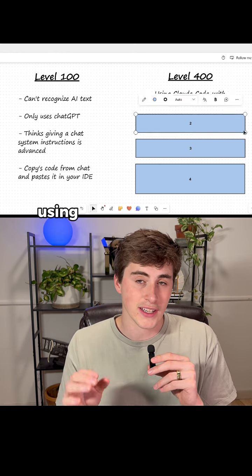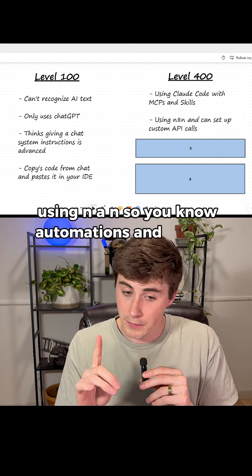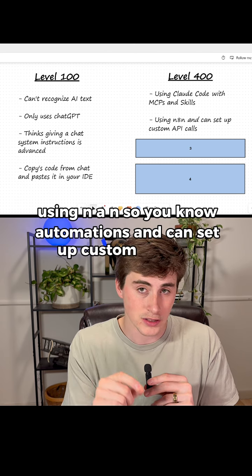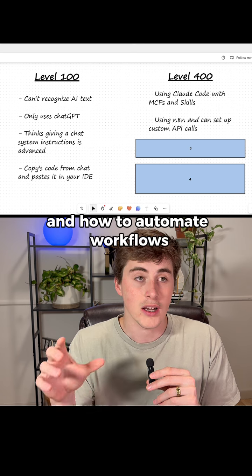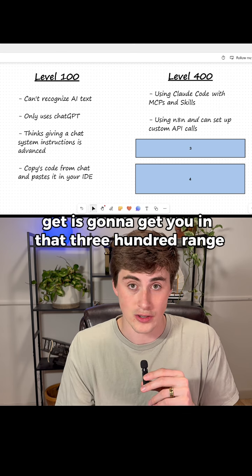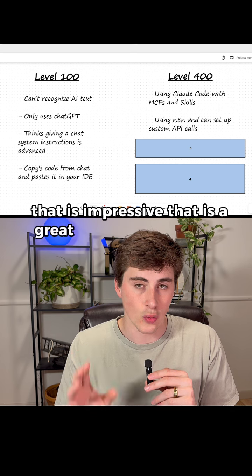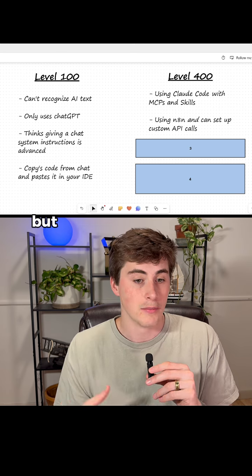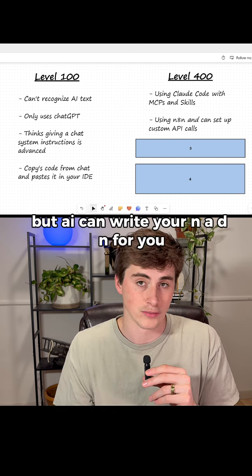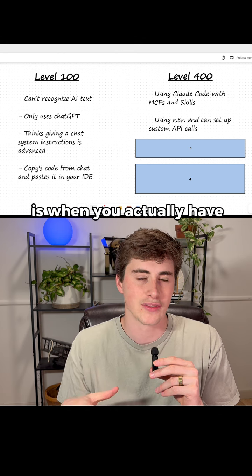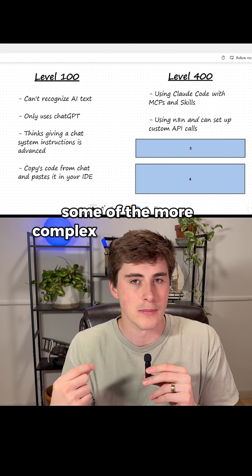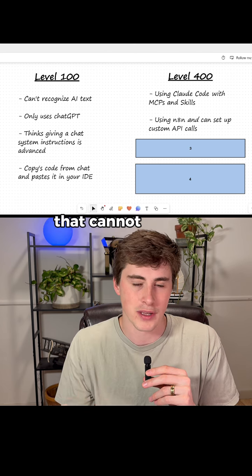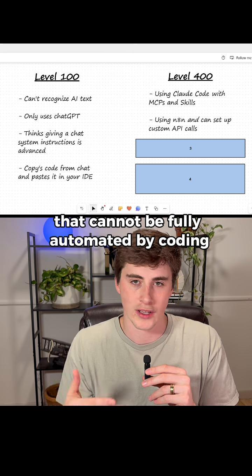All right, this next one: using n8n, so you know automations and can set up custom API calls. Again, I think knowing n8n and how to automate workflows is going to get you in that 300 range. That is impressive. That is a great skill to have when it comes to AI, but AI can write your n8n for you. A level 400 is when you actually have to get your hands dirty a little bit and learn how to do API calls, some of the more complex things about n8n that cannot be fully automated by coding that will give you your JSON.